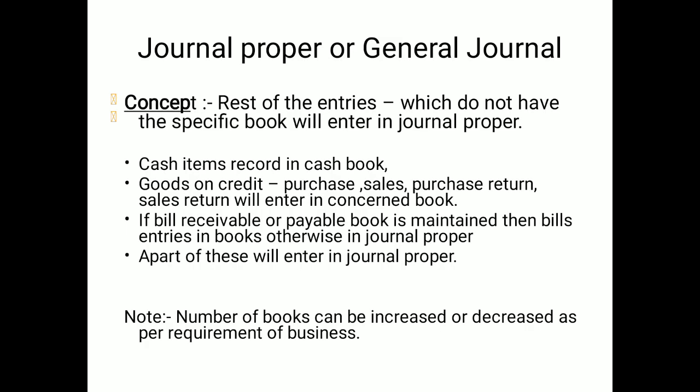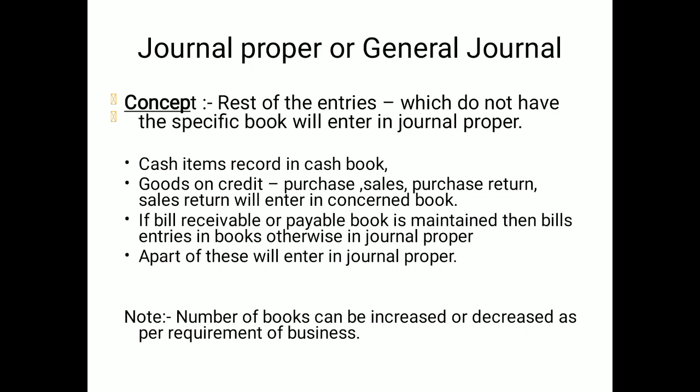And what is the journal proper or the journal? What is the meaning of the concept? Any entries that don't have a book will be entertained in the journal proper. That's why it is called journal proper, not the journal. Journal means every transaction will go to the journal, but journal proper means only the balancing entries having no book will be entered here. Here the items are listed.